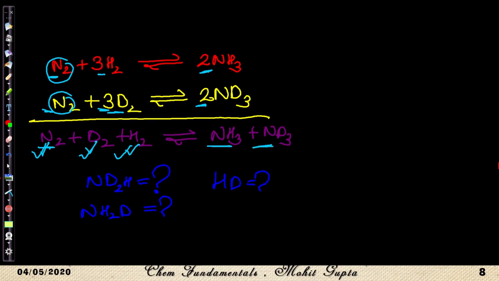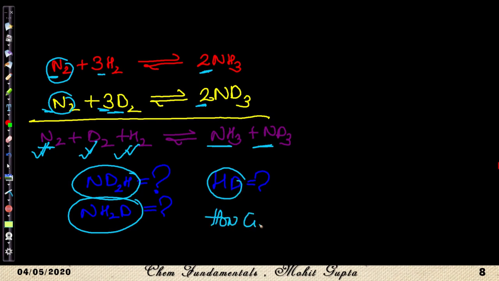So what's the problem here is we are also getting ND2H, NH2D, NHD. How come we are getting these three products? What happened is D2 reacts with H2 to form twice of HD. This is not high definition, it is hydrogen and deuterium.